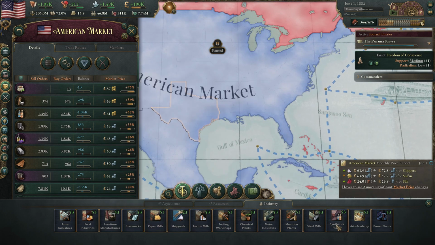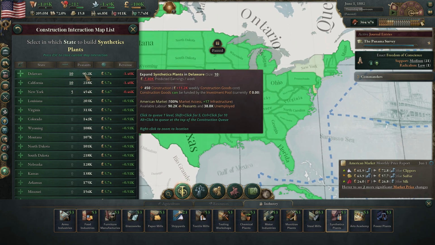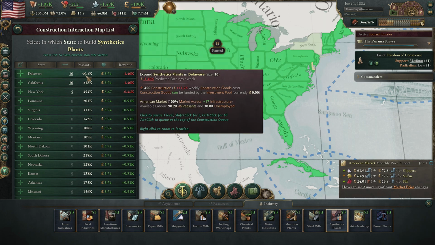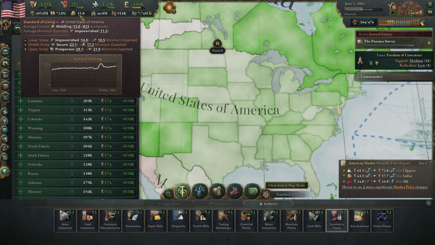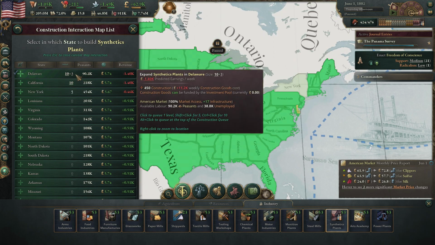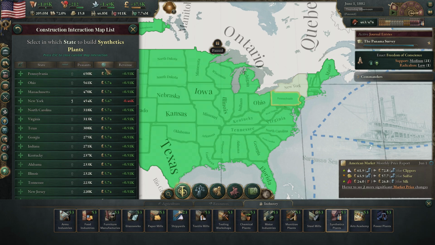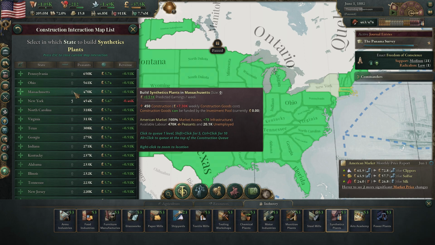All right, so for the dyes, to get those synthetic plants, we've already got them up to level 10 here in Delaware, and no effects on the peasants. That's interesting. People moving there just as fast, apparently, and they're still sitting at the same amount of peasants as they did. But this should help with some of the standard of living issues, but you can see it's still pretty low there, guys. So I think we're gonna go ahead and step it up even further. So look at 5 there, I think. And then let me just see if there's anywhere else we might want to put these that has a lot of peasants. So yeah, we could do the Massachusetts one, I suppose.